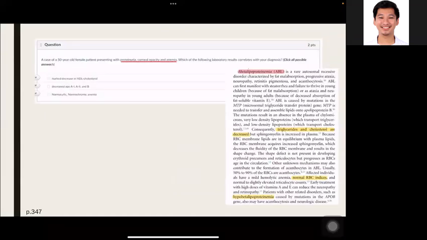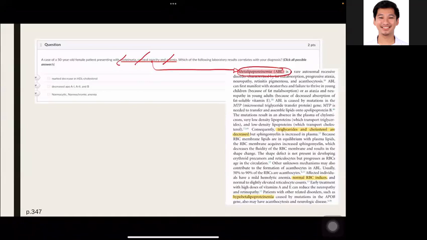Next, a case of a 50-year-old female presenting with proteinuria, corneal opacity, and anemia. Which of the following lab tests correlates with your diagnosis? So for you to be able to correctly answer this, you should know the diagnosis. So this manifestation is very typical sa abetalipoproteinemia, which is an autosomal recessive disorder.